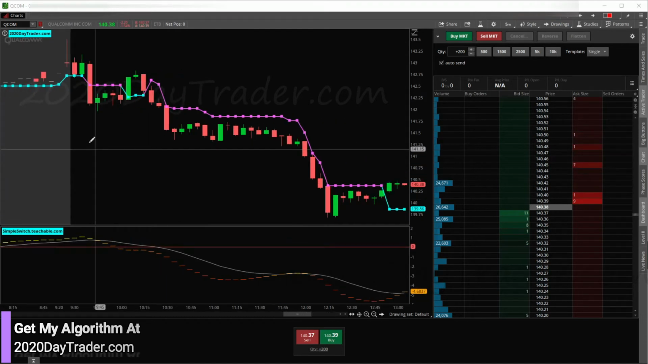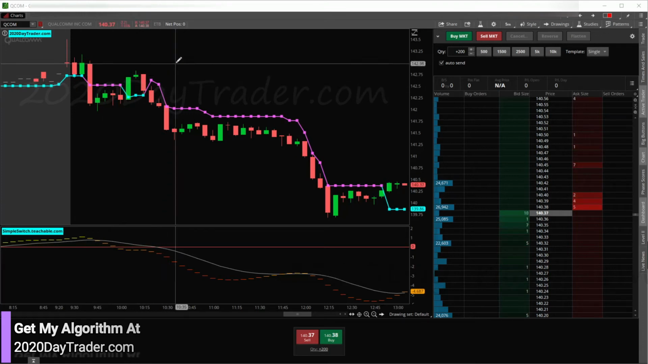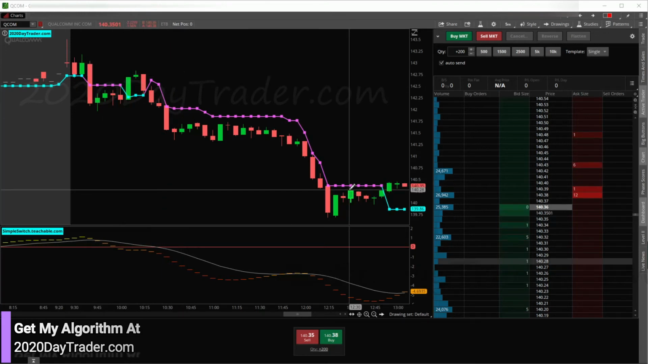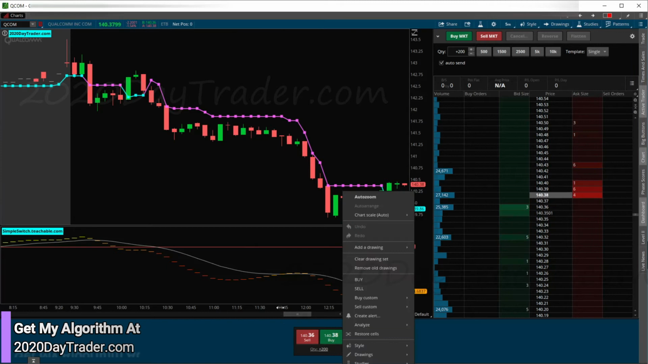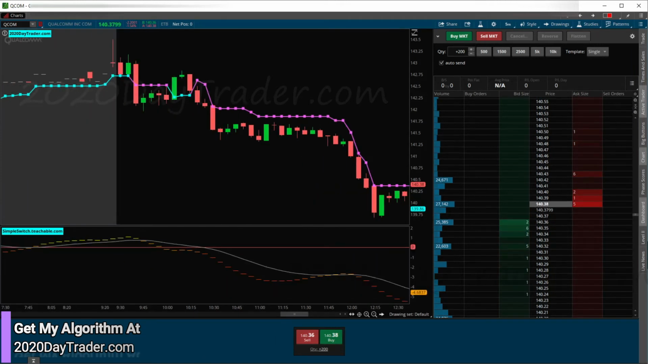So here we are with QCOM. I did not trade QCOM. We did have our switch, and it would have been a winner because it's a tower candle. I'm not going to get stopped out when I'm expecting a 50% retracement. That would have been my stop. Would have been a winner. So QCOM looking good.